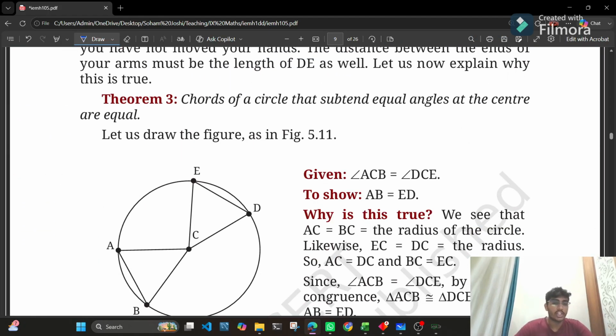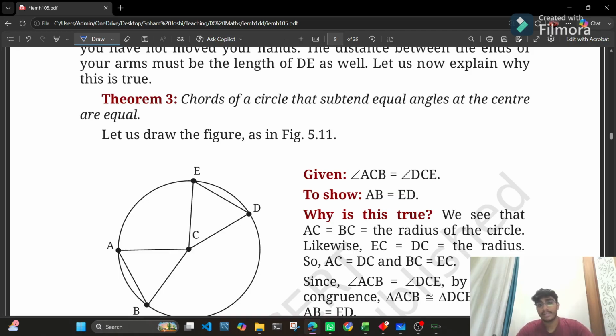That is the converse of theorem 2. As theorem 2 states that if two chords are equal, then they subtend equal angles at the center of the circle. Now, theorem 3 states that chords of a circle that subtend equal angles at the center are equal.